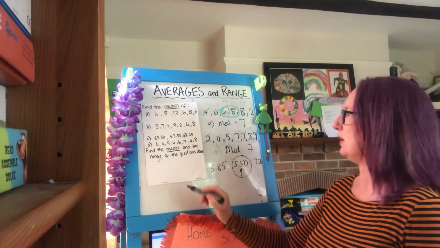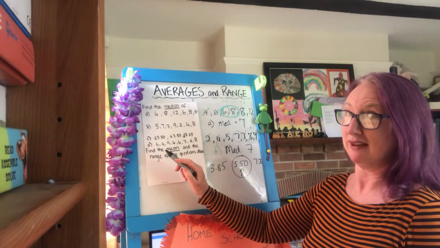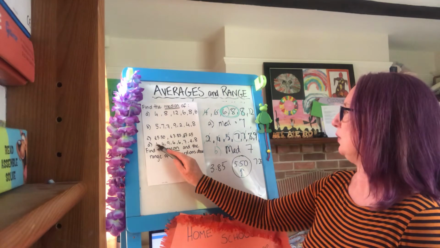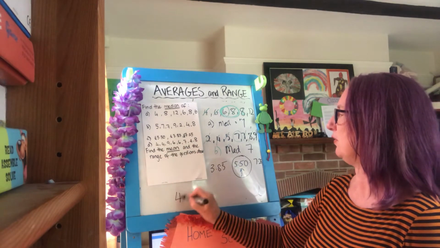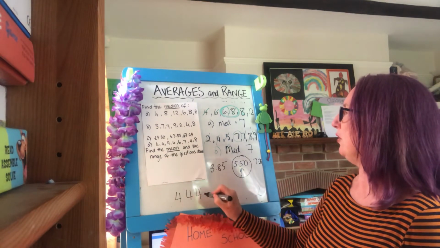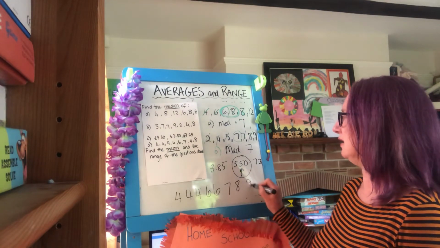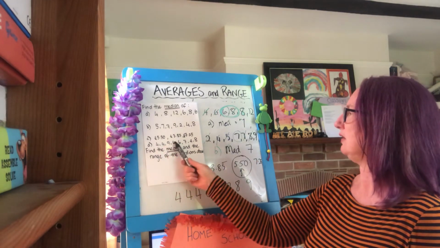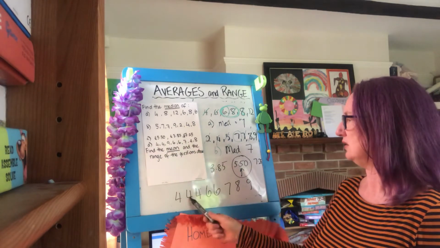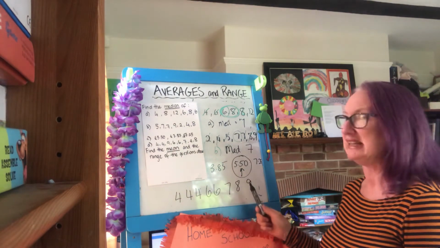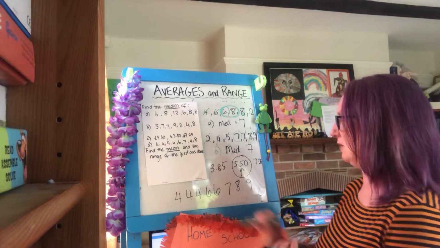And for the last one, stick with me here because I don't want to make another mistake, we have 1, 2, 3 fours. 4, 4, 4. We have 2 sixes, a 7, an 8 and a 9. Check. 1, 2, 3, 4, 5, 6, 7, 8 numbers. Didn't check that the first time, did I?